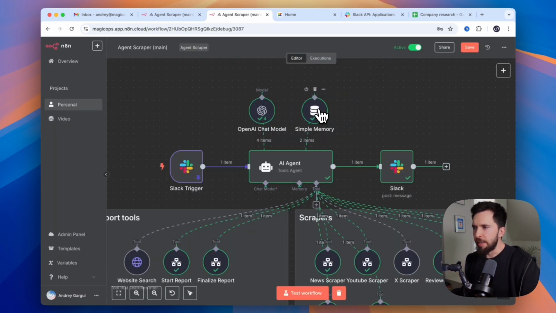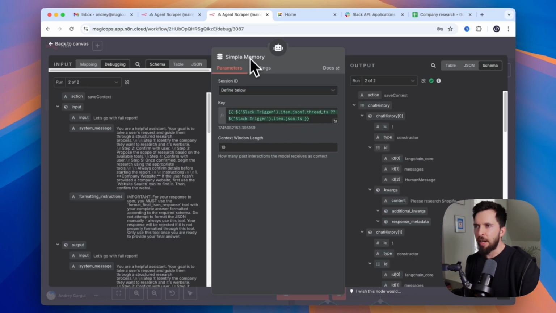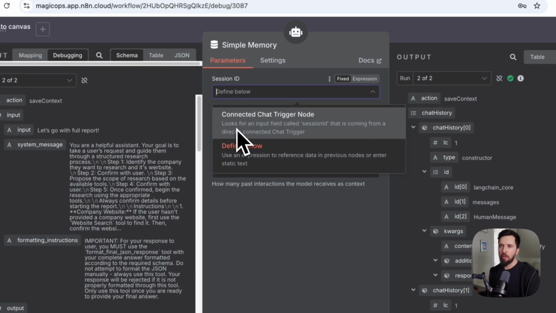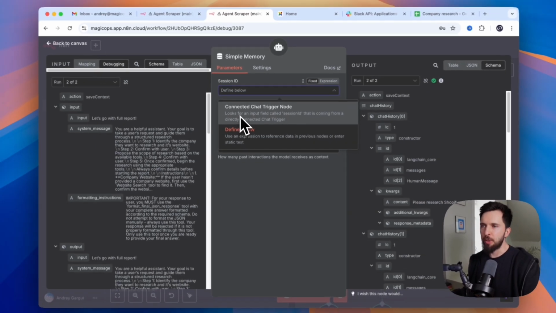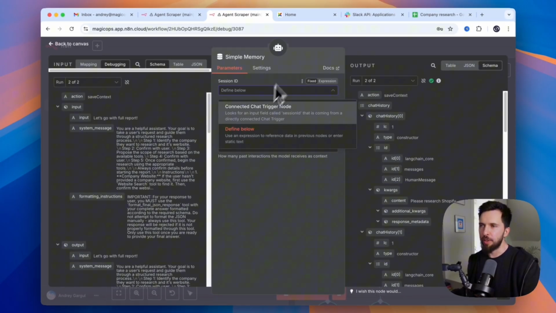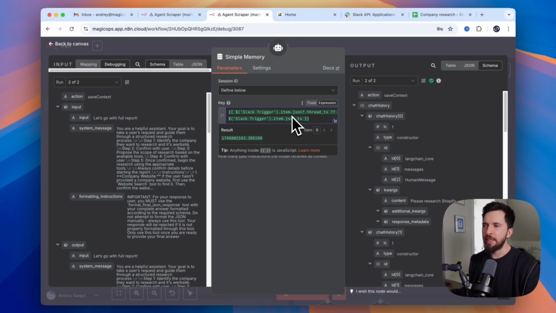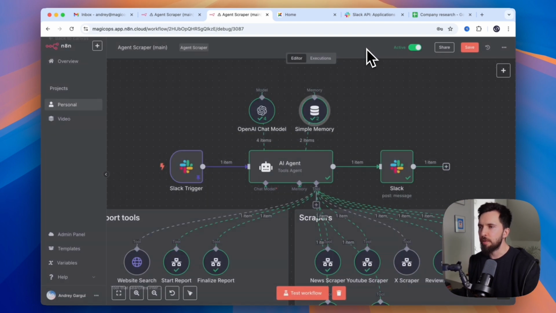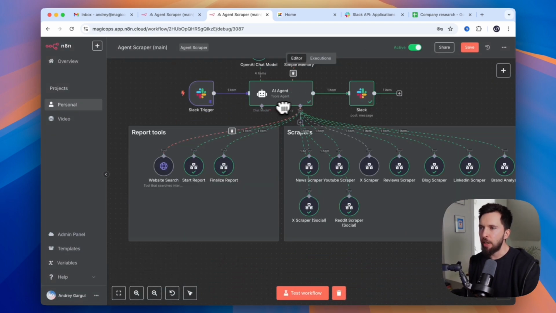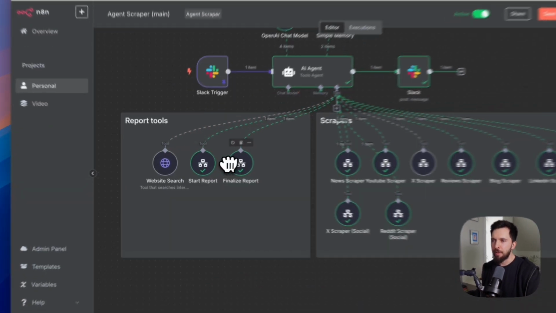Okay, and here is our simple memory. Similar to the AI agent itself, you need to switch from the connected chat trigger node to define below. And as a key, we're going to provide exactly the same JavaScript expression that I explained at the Slack message node. And then our AI agent has tools, 3 tools here.